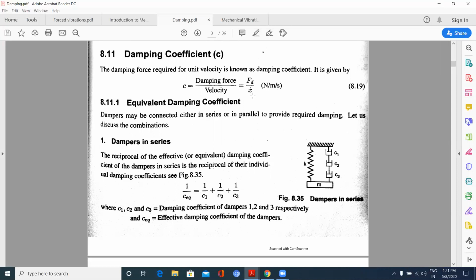We have seen earlier, force per unit deflection, when multiplied with x, gives again a force. So kx is another force. Next, the force due to the damper. That is damping force, given by C into x dot. So these are the three forces: mx double dot, kx, and Cx dot. These are the three forces acting on a vibrating object.